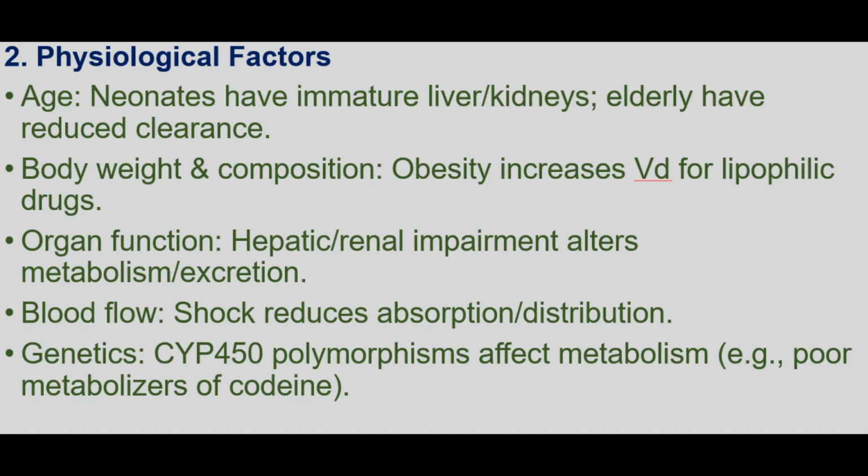Another factor is organ function. That means the hepatic as well as renal functions. If there is alteration or impairment in both parameters, they also lead to impairments or changes in metabolism and excretion, which directly leads to deviation of the kinetics as well as dynamics impacts of the drug. Another is the blood flow, and next one is genetics. Genetically also there are some factors.